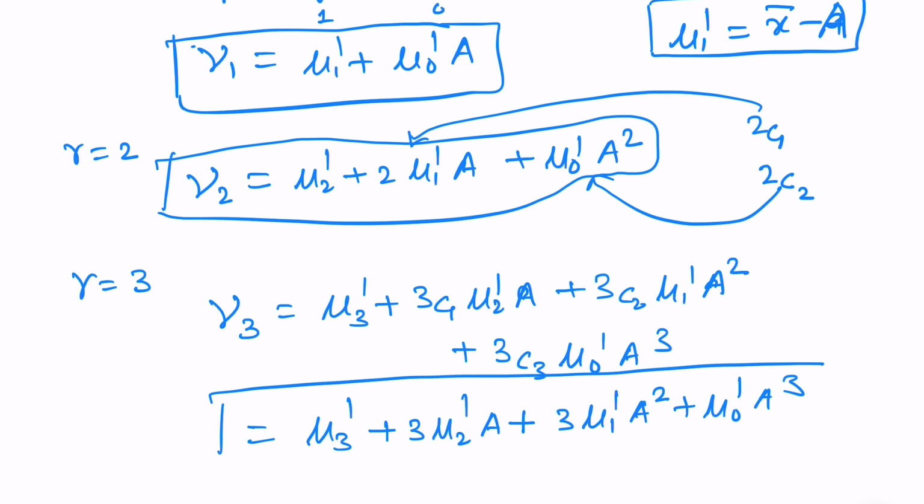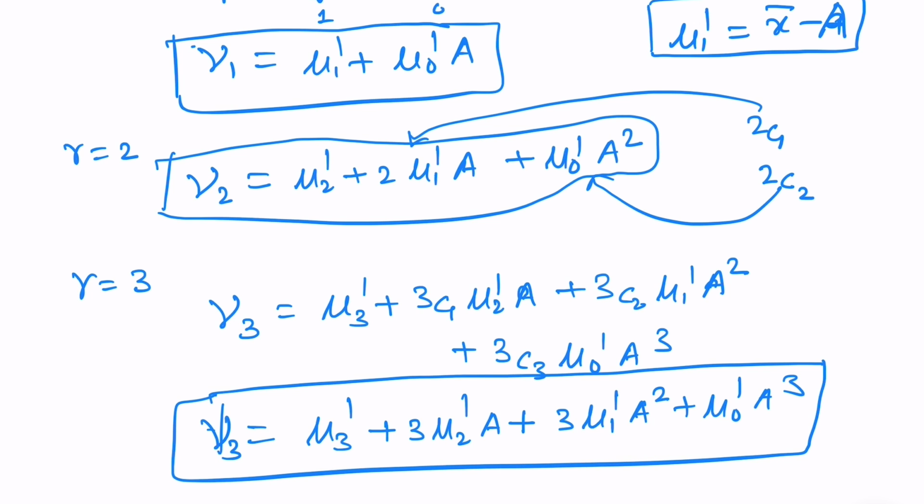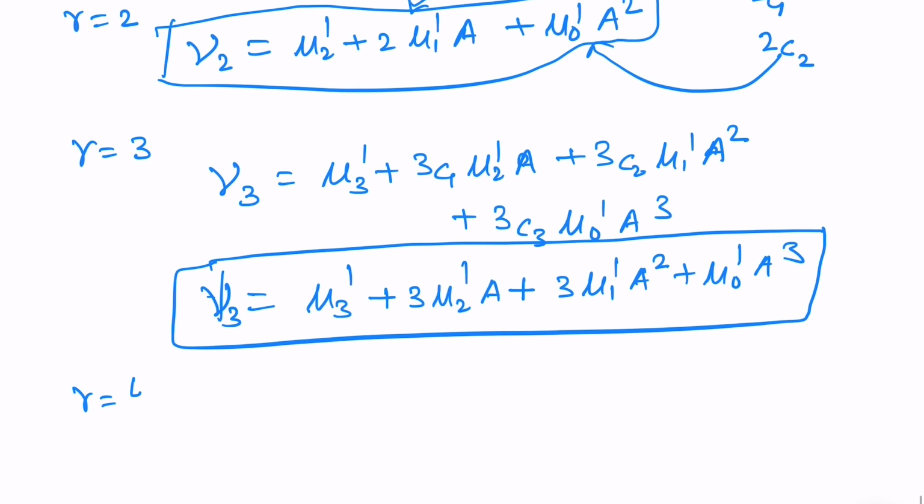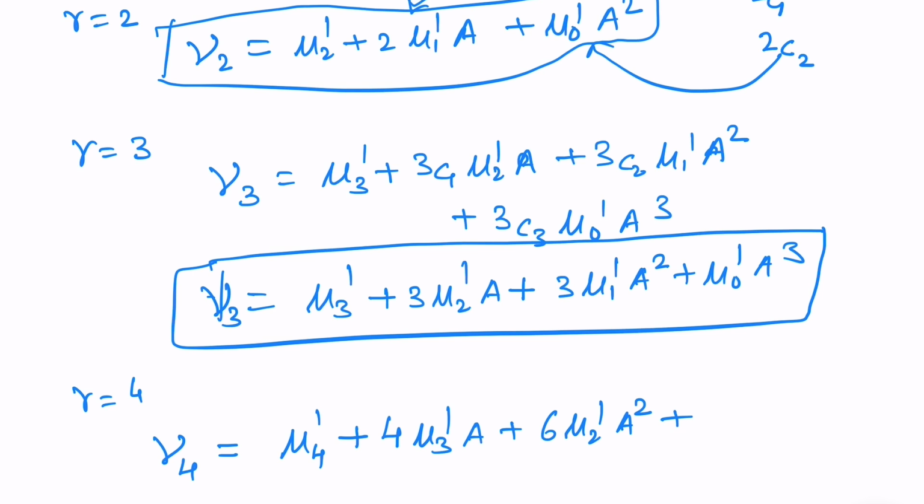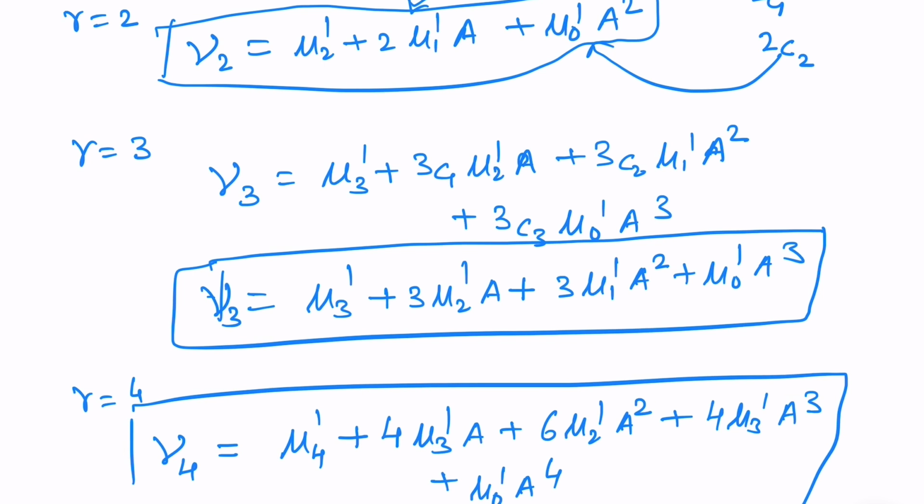And we have this third relation using nu 3, and let us move to the last one, that is nu 4. Writing it directly now, it is mu 4 dash, and if you are unable to write, you may ask this in the chat also, plus 6 mu 2 dash a square plus 4 mu 3 dash a cube plus mu naught dash a to the power 4. This is the fourth relation.